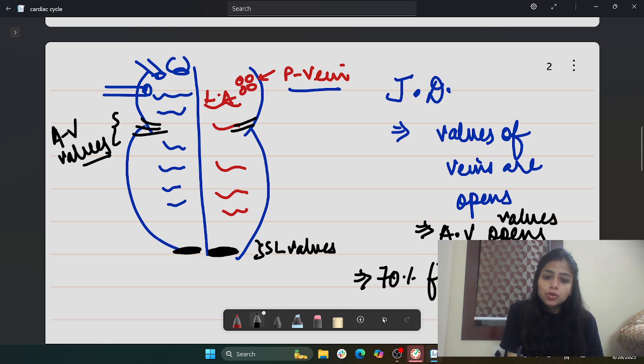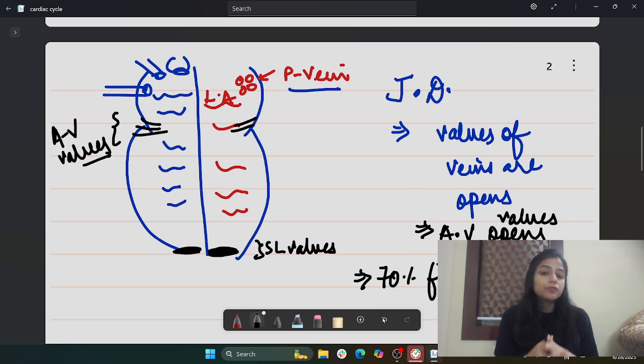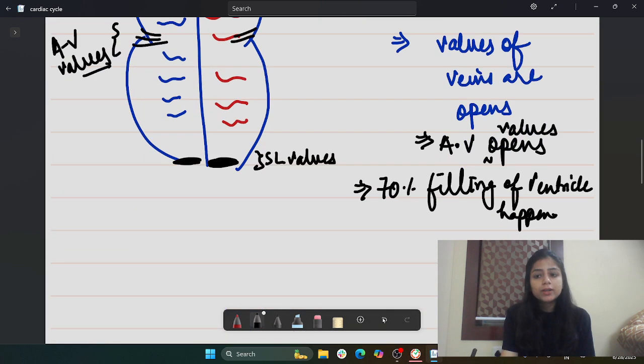As you know, in joint diastole only 70% filling takes place, not 100%. To make it more efficient, we need to complete the total filling of the ventricle, to which, at the time of joint diastole, the semilunar valves need to remain closed. I hope it's getting clear till now.